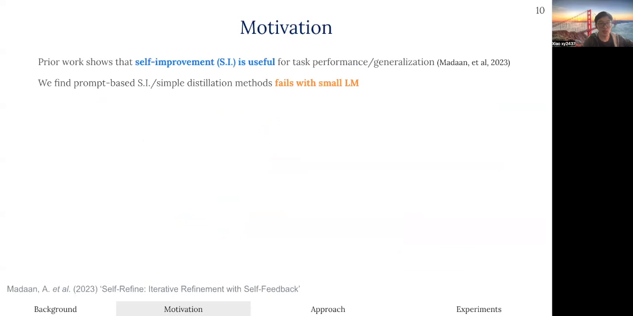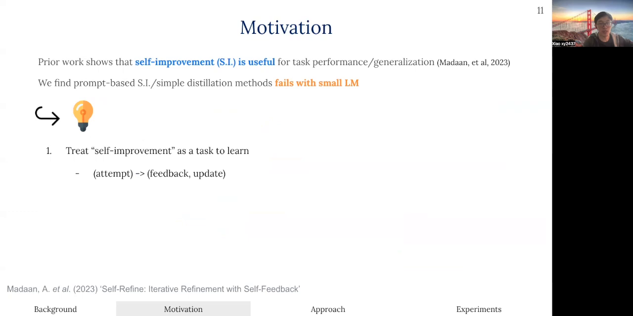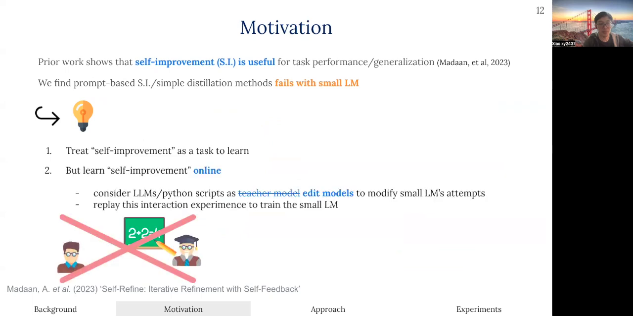So self-improvement is useful, but many of the current approaches fail when it comes to small language models. What do we do? Similar to some prior work, our idea is to specifically train the small language model with its ability to generate critical feedback and update its attempt. But different from prior work, we aim to train the small language model in an online fashion. Instead of learning from expert demonstrations, our idea is to use LLMs or Python scripts to provide edits to the small language model's attempt, and then we use the edit history to train the small language model.